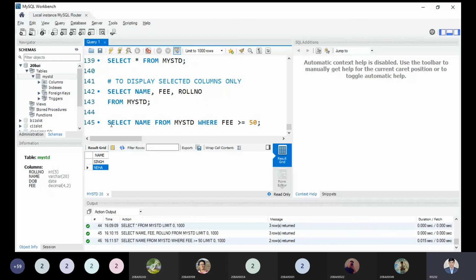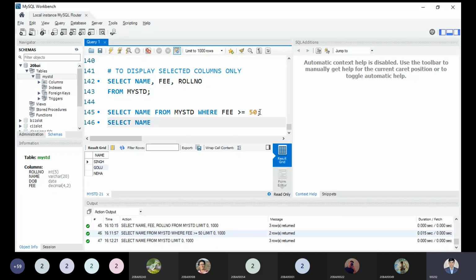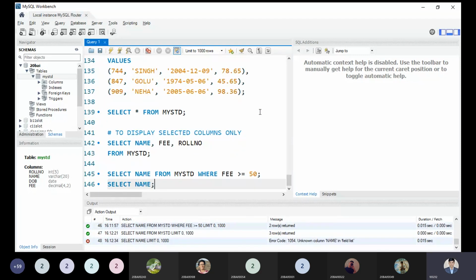But if I do not use the where condition and just write select name from mystd, what will it display? It will display all the names in my table. No condition is required, so the where clause is optional. But if I miss from and just select name only, what error do I get? Unknown column, table. From which table do you want to select? That is the point you have to understand.